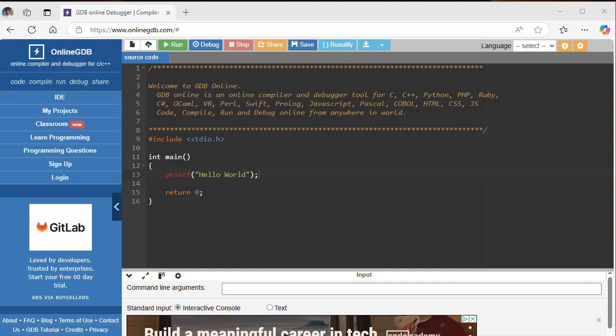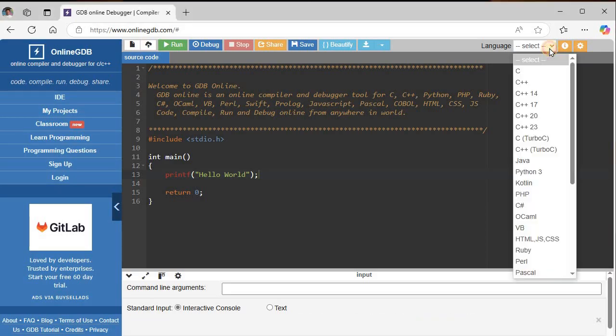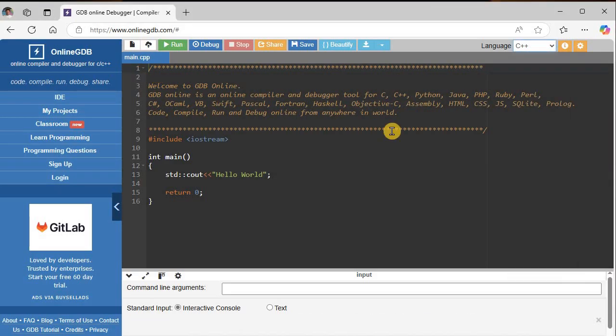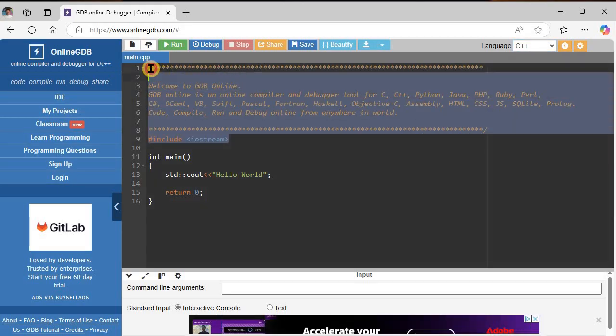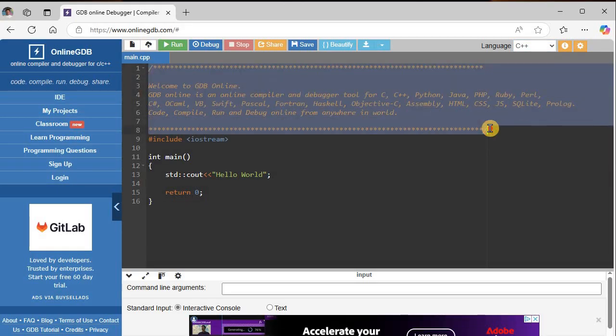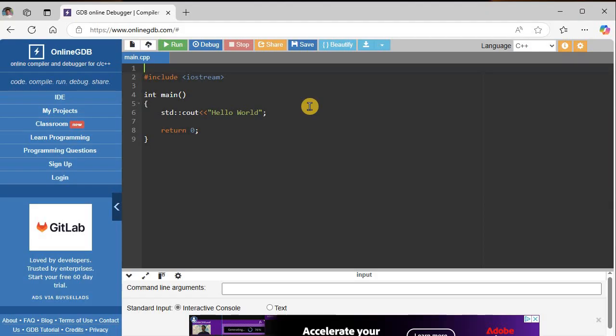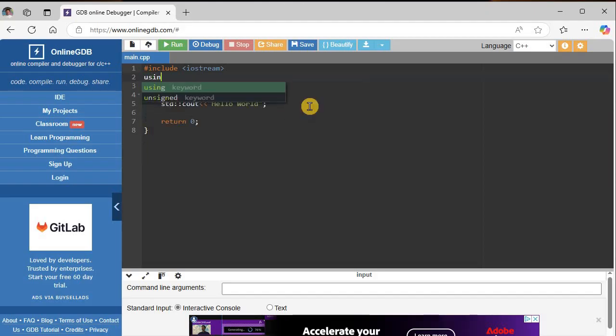This is an introduction to the C++ cout statement using this online compiler called onlinegdb. And when you go there, the first thing you'll want to do is go to C++ for the language. I'm going to delete this block comment up here. And I'm also going to add a using namespace std.